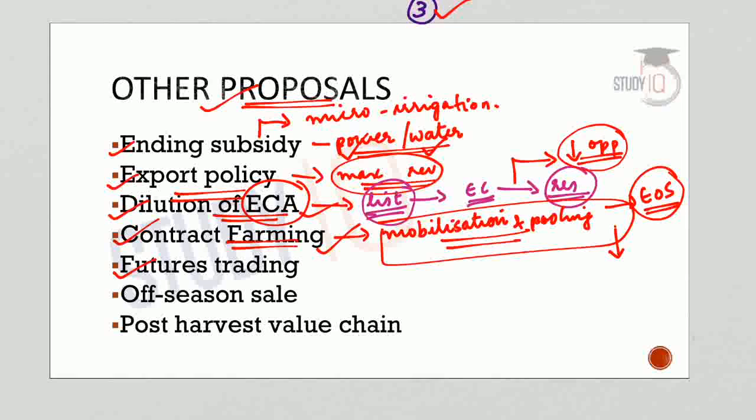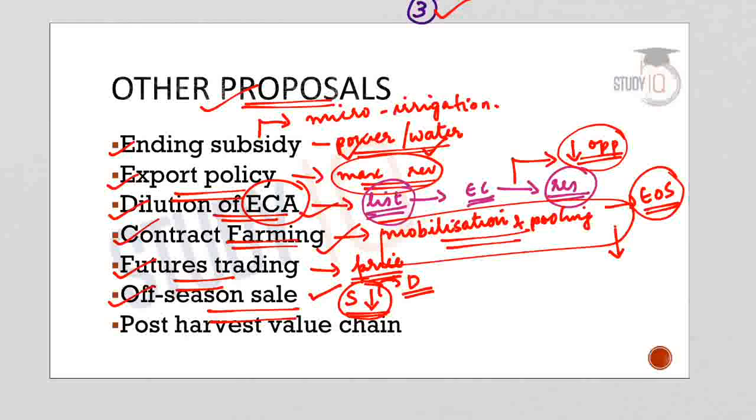Next one was to encourage futures trading for better price discovery. Another proposal was to facilitate sale of farm produce at relatively higher prices at off seasons. At the off seasons, the supply would be lesser and the demand will be the same. So, what happens when supply is less and demand is more, the prices will increase. So, this will ensure farmers better income. So, this was another proposal made by NITI Aayog.